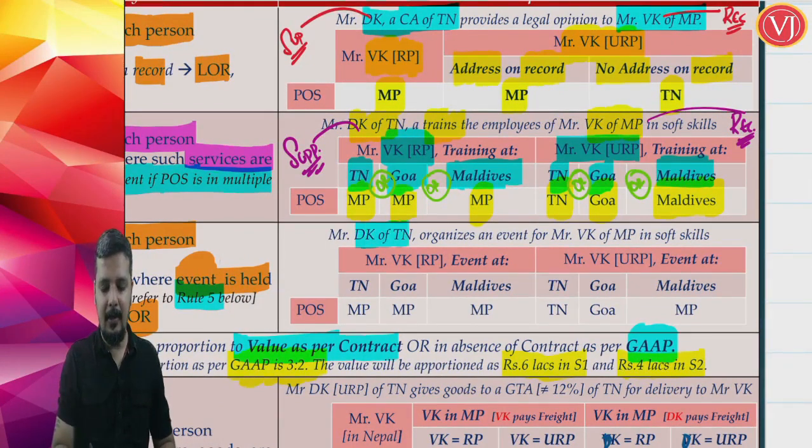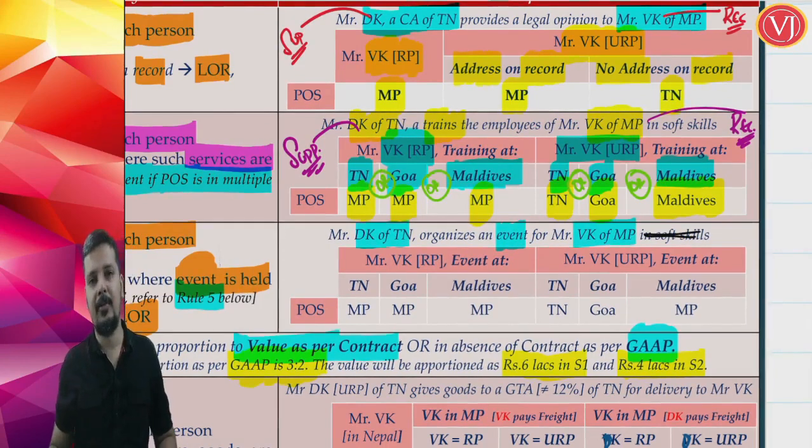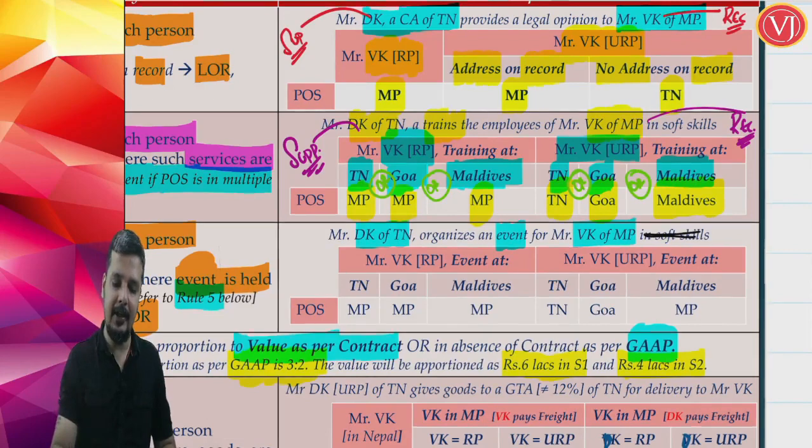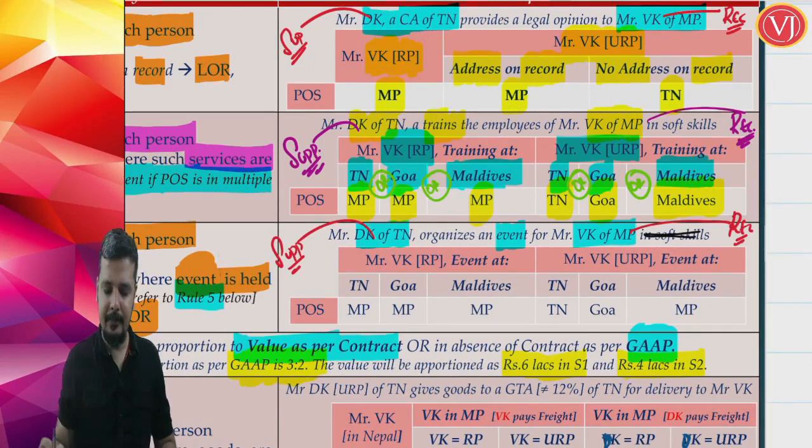DK of Tamil Nadu organizes an event for Mr. VK of Madhya Pradesh. Again friends, it is pretty clear that DK is the supplier and VK is the recipient.